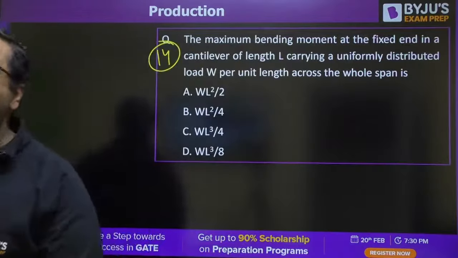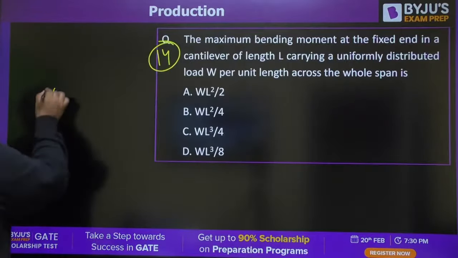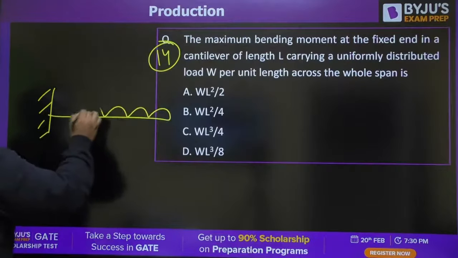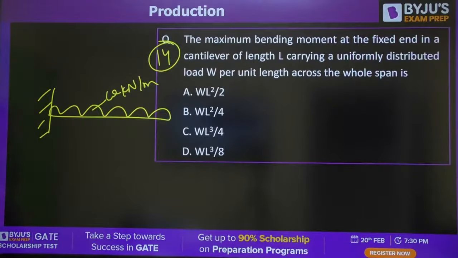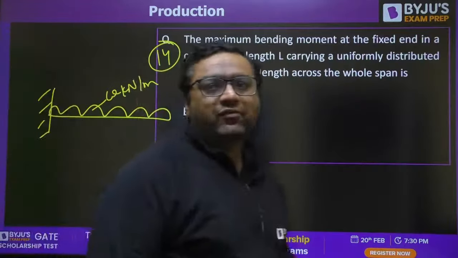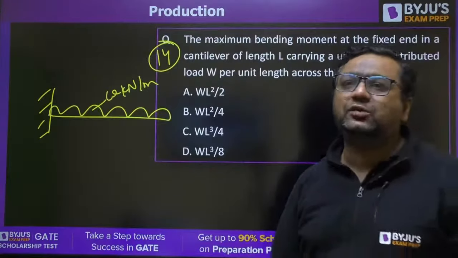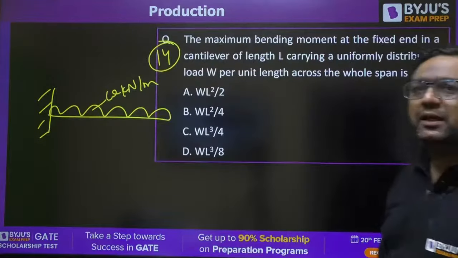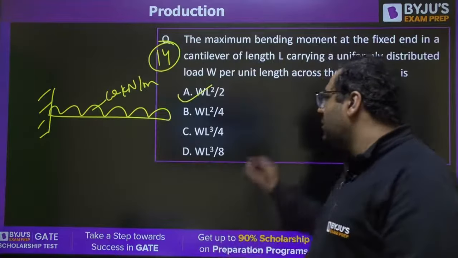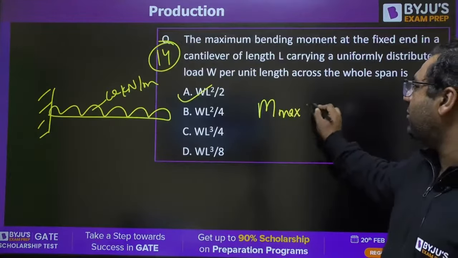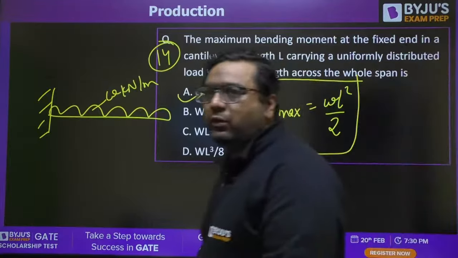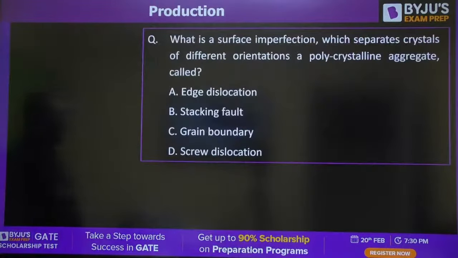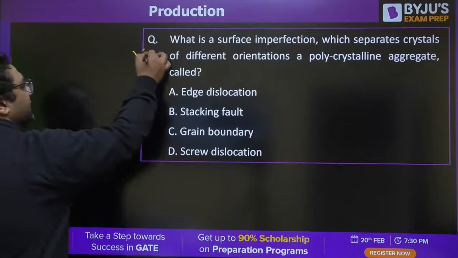Moving to question number 14. This is from SFD BMD once again. The maximum bending moment for a beam subjected to UDL. What is the answer, guys? Graham Bell is saying the answer is A. Kiran, TPM and Abhi are also saying the answer is correct. So for this case, the maximum bending moment will be WL square by 2. Very good.